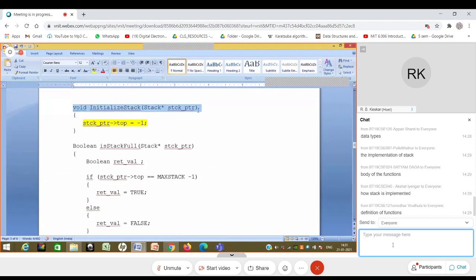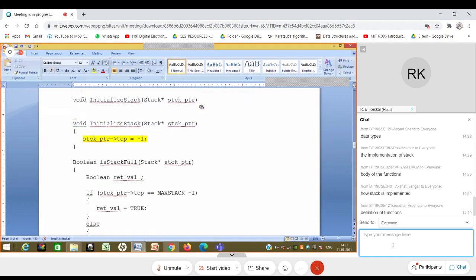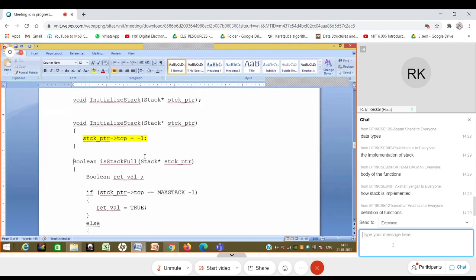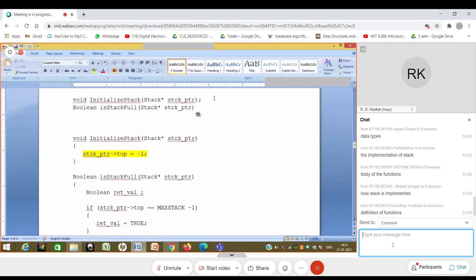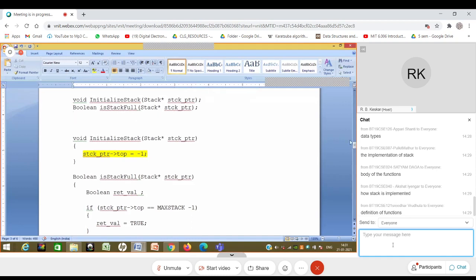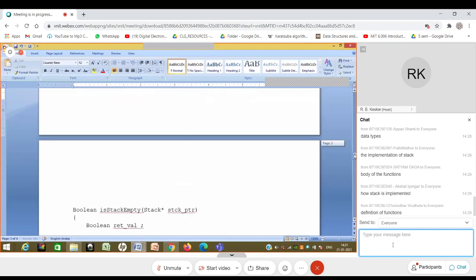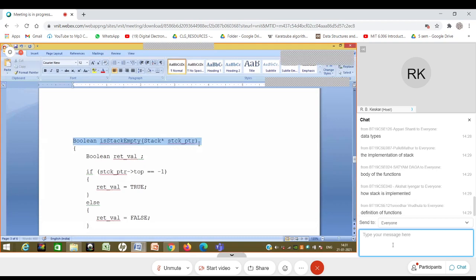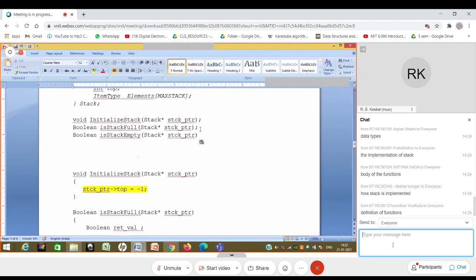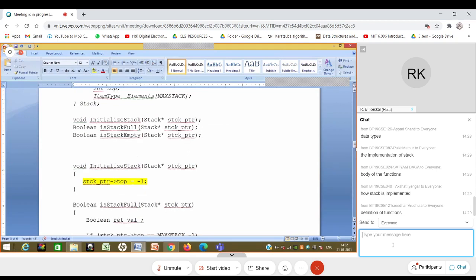So if I give you this line, let's say this is the first line, and this is the second line, I'm giving you the contents of the .h file. This is the third line, which is stack empty, and then I will give you push and pop.